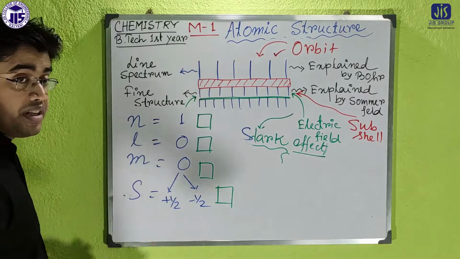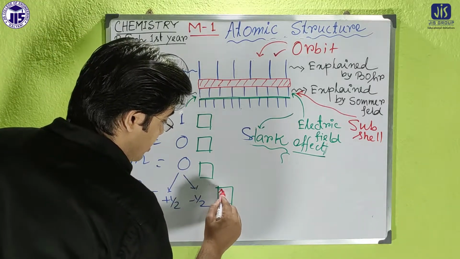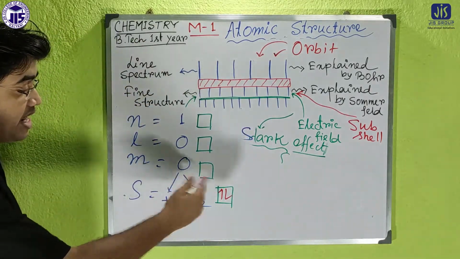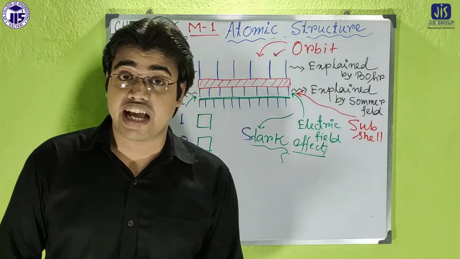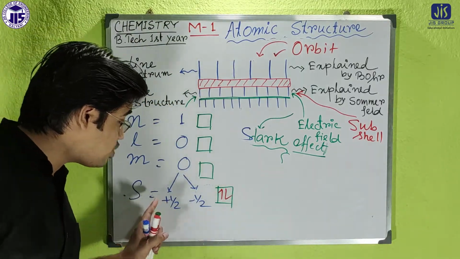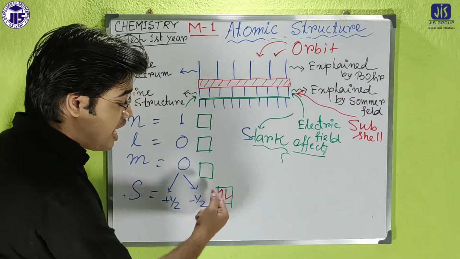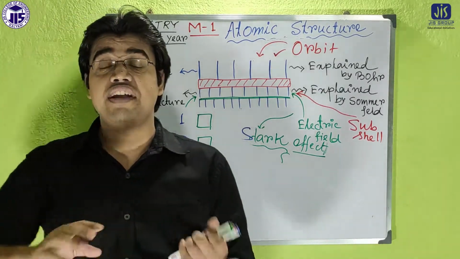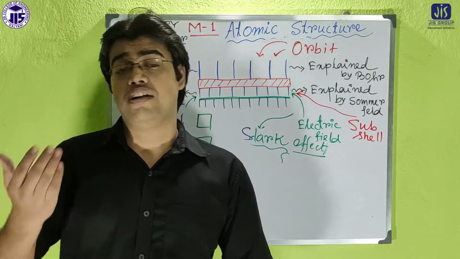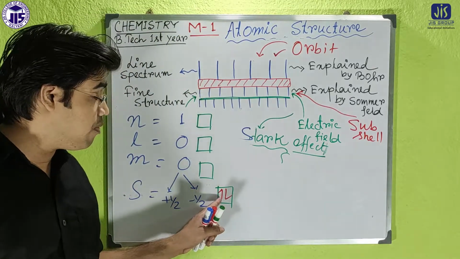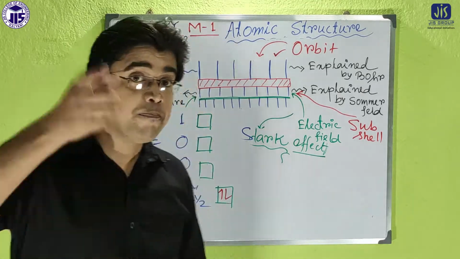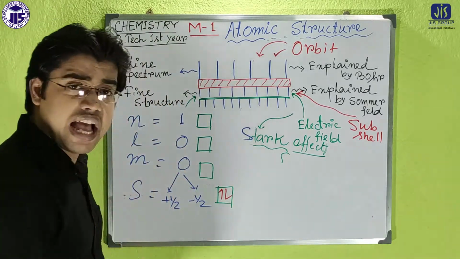I think you observed in the electronic configuration that it will be like that. So one orbital can carry two electrons. That is the significance of the plus half and minus half sign. So that's why we are getting 2 electrons at a time, and they are in 2 different directions. The field created by the rotation in one direction will be exactly cancelled by the other direction.